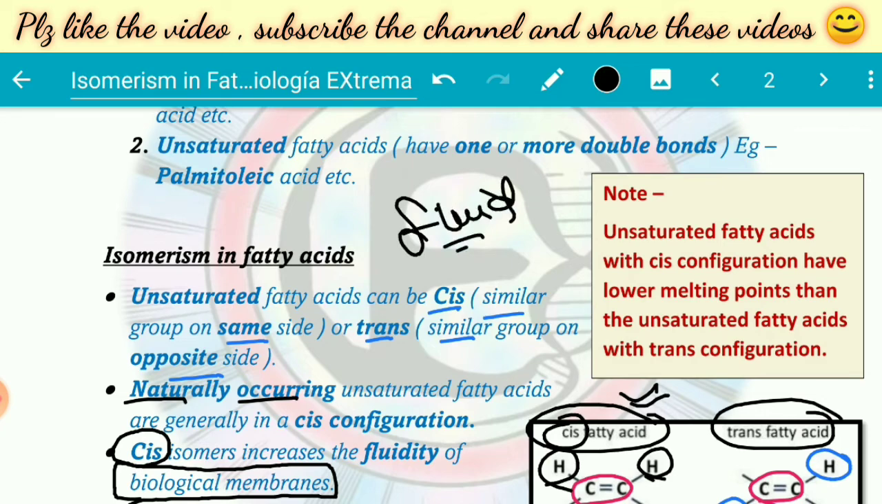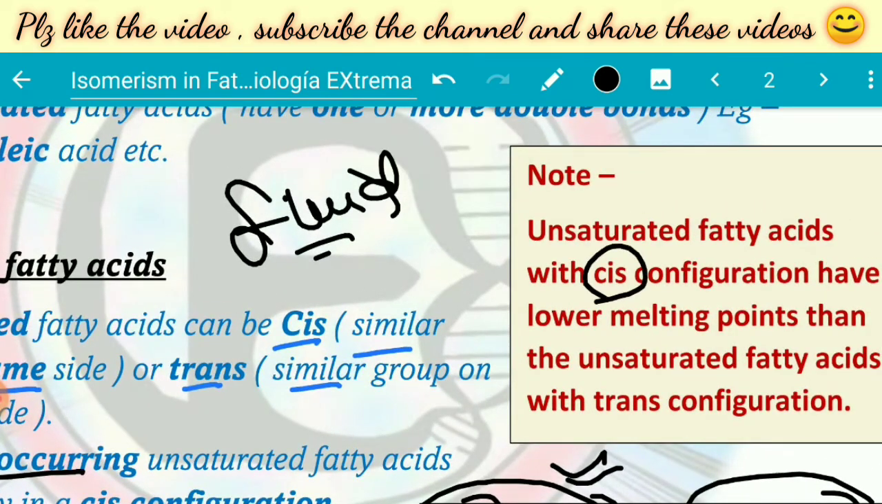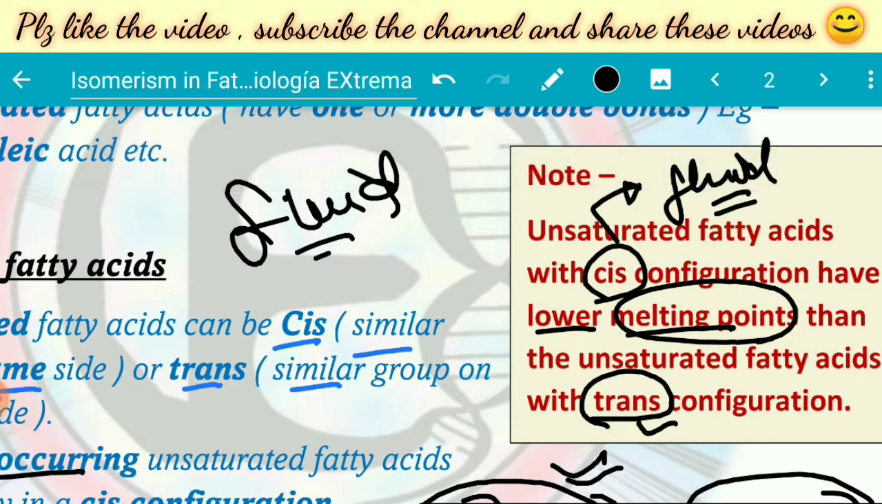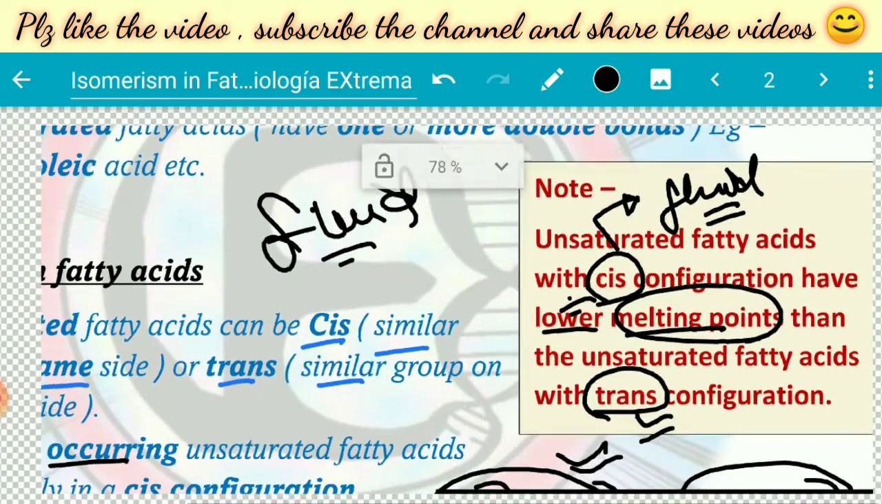Why is that? Because cis fatty acids have a low melting point, while trans fatty acids have a higher melting point. So what happens at physiological temperature? Cis type of fatty acids remain fluid in nature. They don't become rigid because they have a low melting point. Trans type of fatty acids have a higher melting point, so they will freeze or become rigid in the physiological temperature zone. This is the reason that cis type of fatty acids, because they have a low melting point, are present in biological membranes, so that membranes can be fluid in nature.